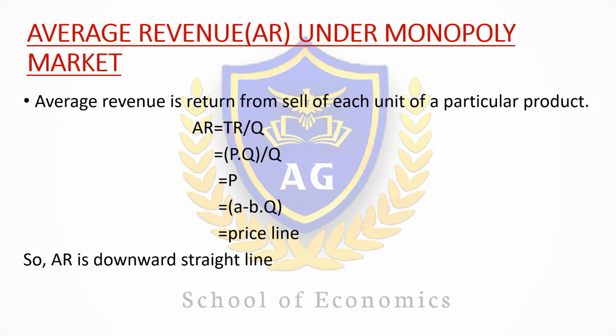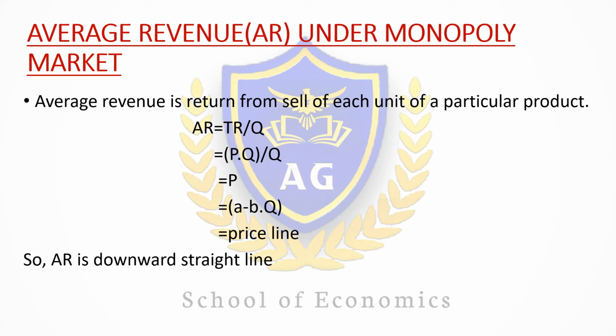Now my question is, what is average revenue? Average revenue or AR is the average return from a product, that means return from the sale of each unit of that product.